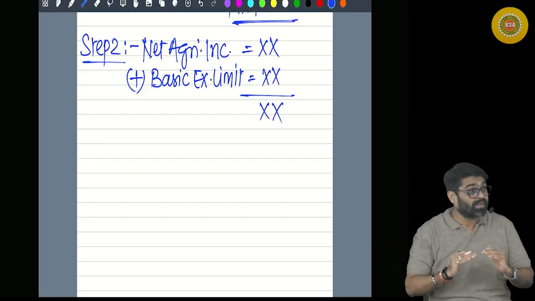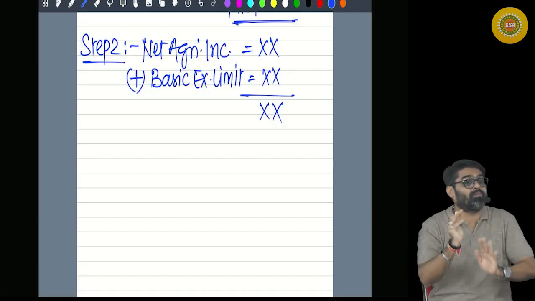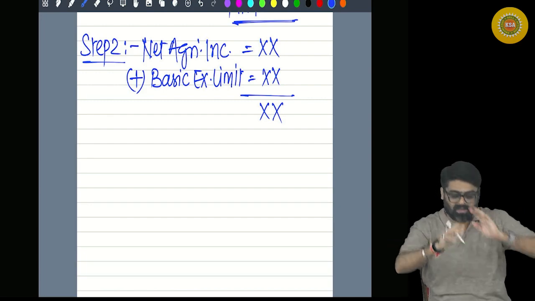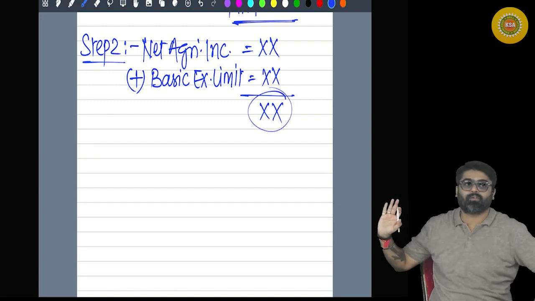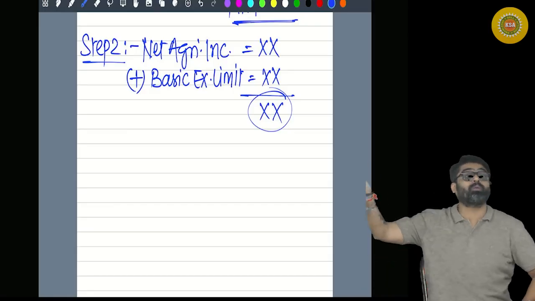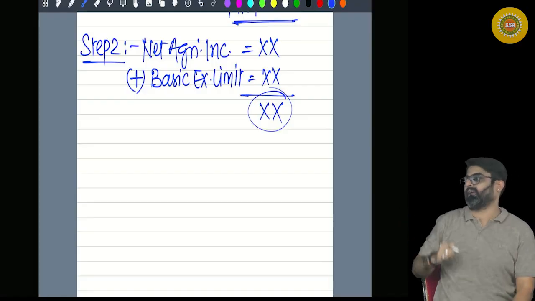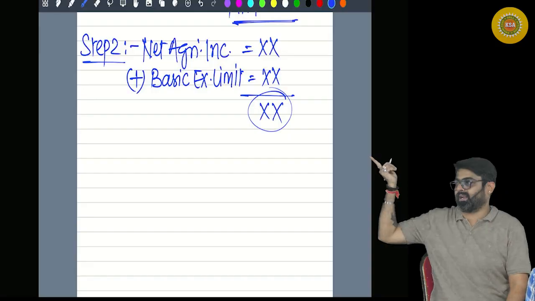But you have to calculate the tax on the entire 3 lakhs. That is possible only if you take 3 lakhs and add the 2 lakh 50,000 basic exemption limit. How much will be there now? 5 lakh 50. Now out of 5 lakh 50, 2 lakh 50 will be your basic exemption limit and you will be able to calculate tax on the full agricultural income of 3 lakhs. Getting my point? That is the reason why basic exemption limit is added in this tab.